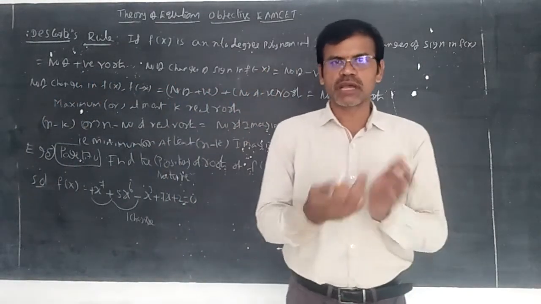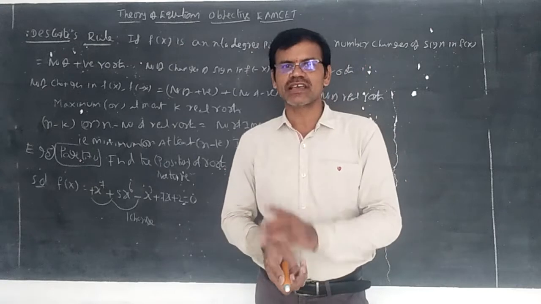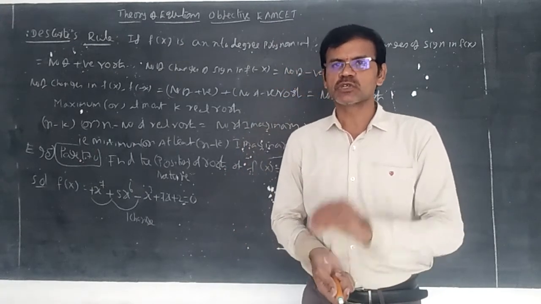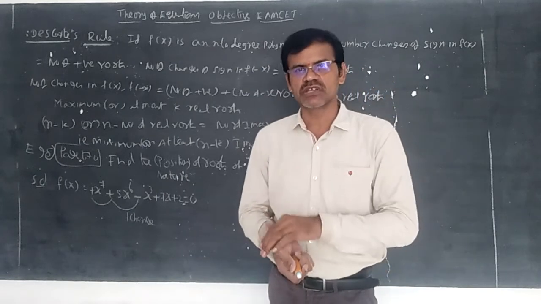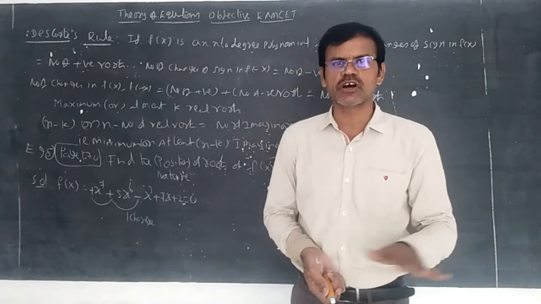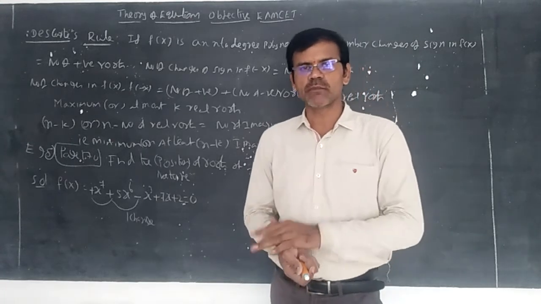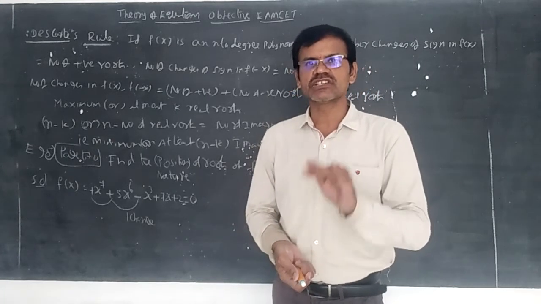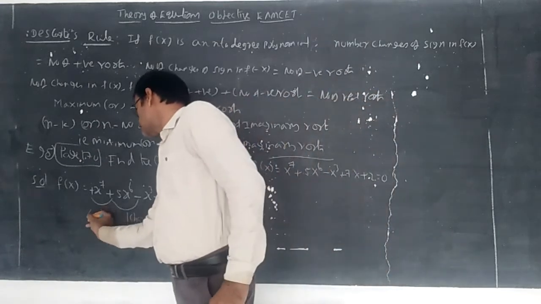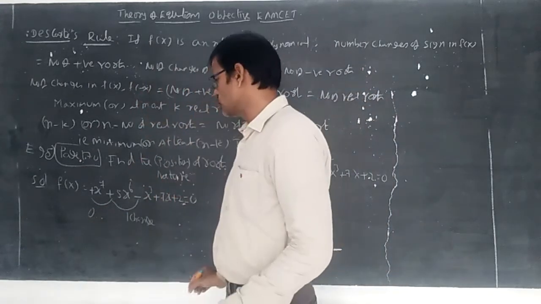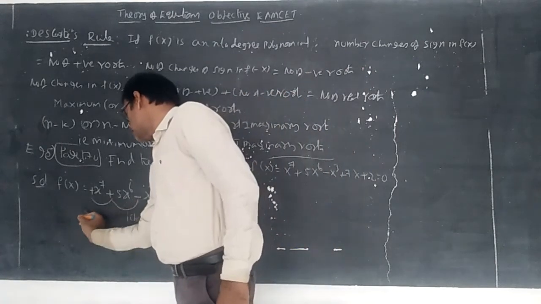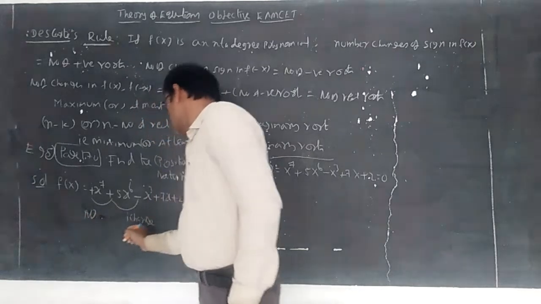If plus becomes minus, it is considered one change. If minus becomes plus, it is considered one change. If minus becomes minus, it is considered no change. If plus becomes plus, there is no change, or 0 change. Here 0 means 0 change, not a 0 root.